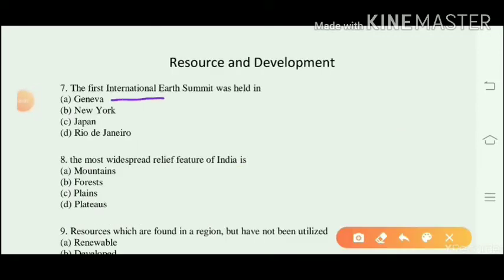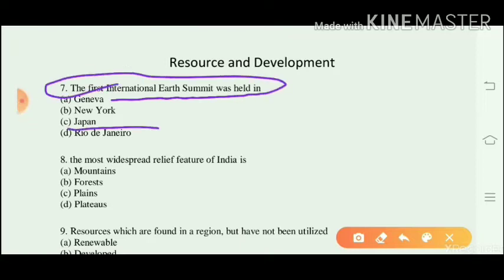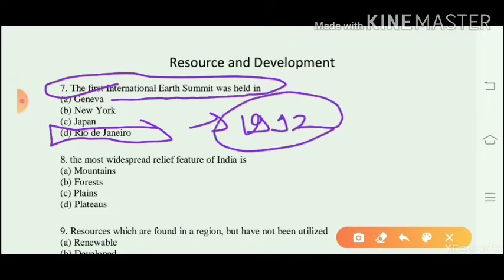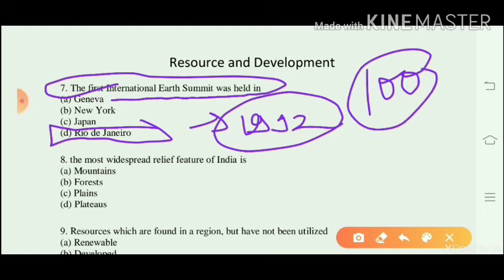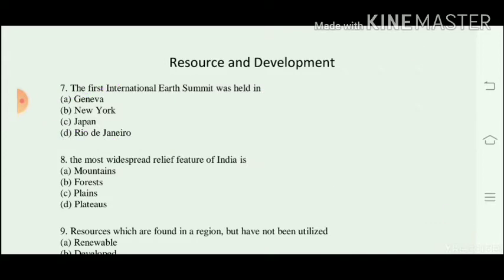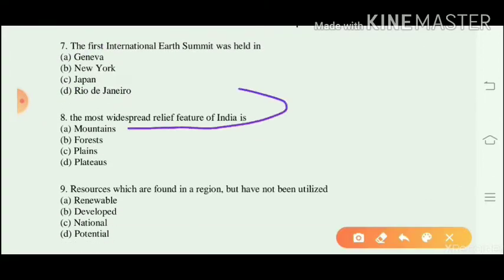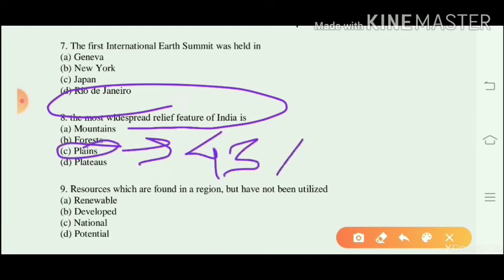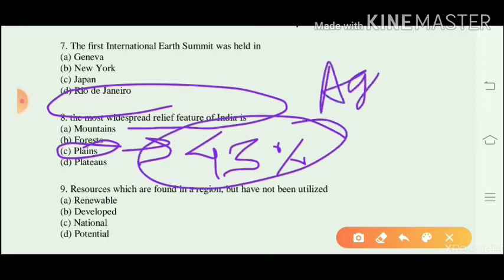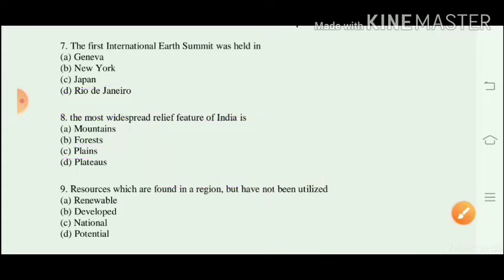Question number 7. The first International Earth Summit was held in Rio de Janeiro in 1992. In this Earth Summit, more than 100 heads of different nations met and they passed Agenda 21. Question number 8. The most widespread relief feature of India is plain. Plains cover 43% area of our country and they provide facilities for agriculture as well as industries.